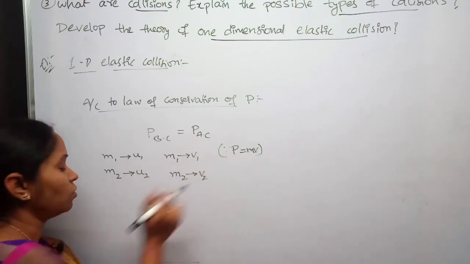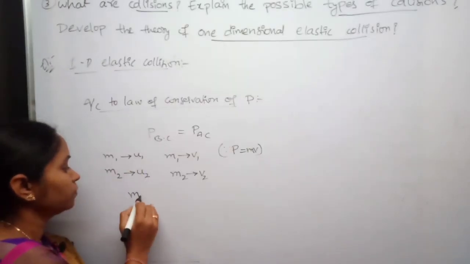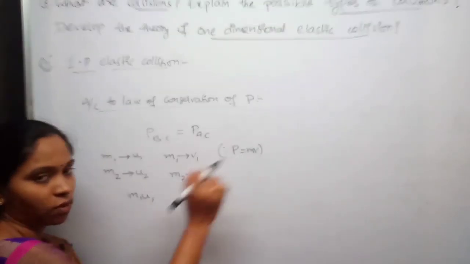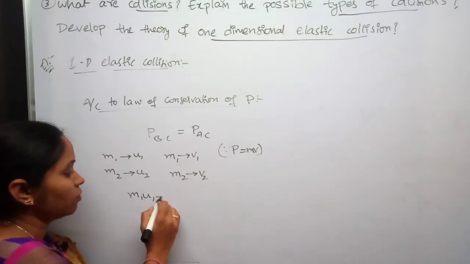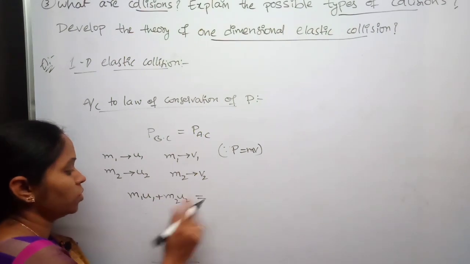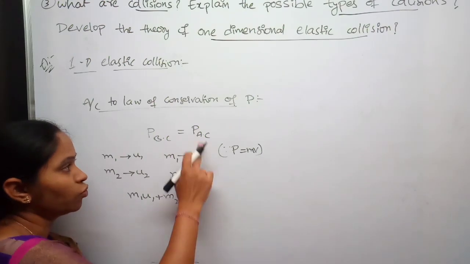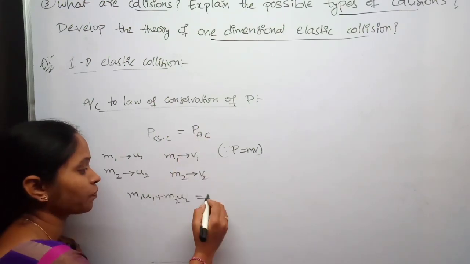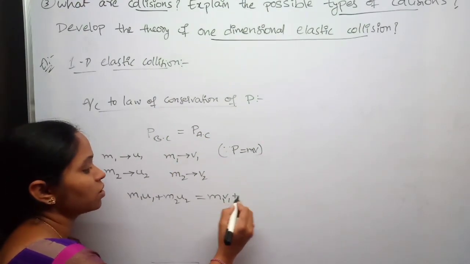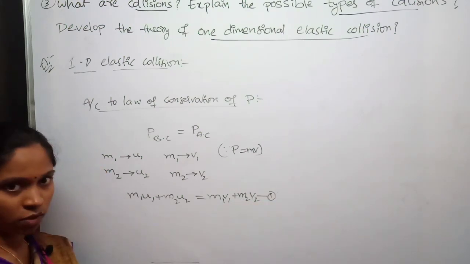Momentum before collision is m1 u1 plus m2 u2, which equals momentum after collision, m1 v1 plus m2 v2. This is equation number 1.